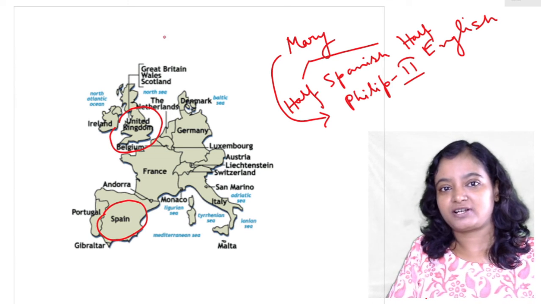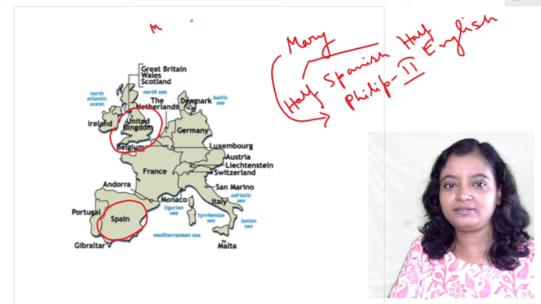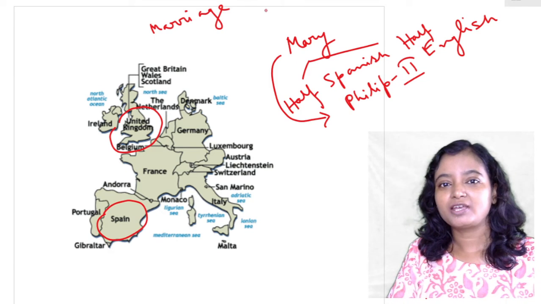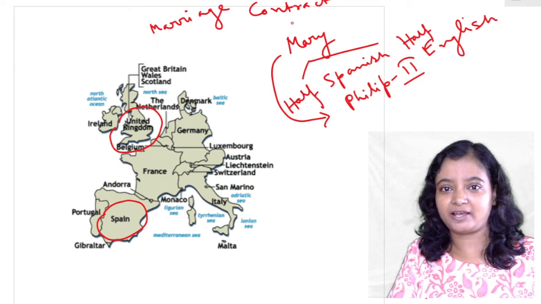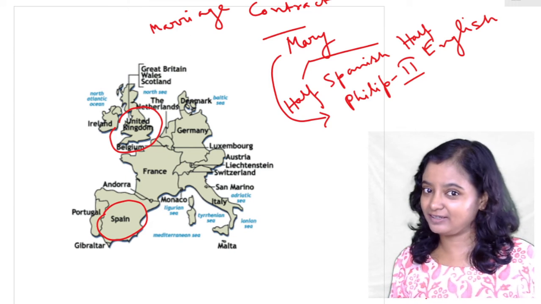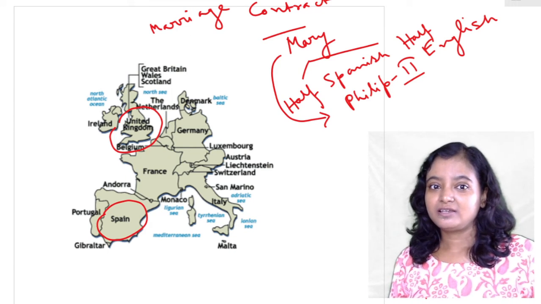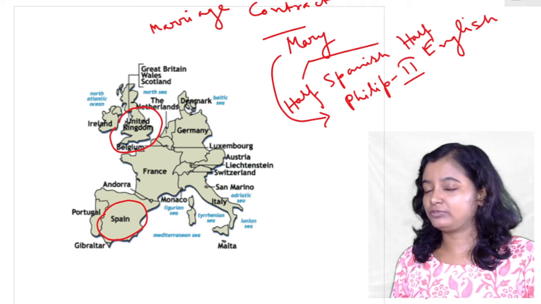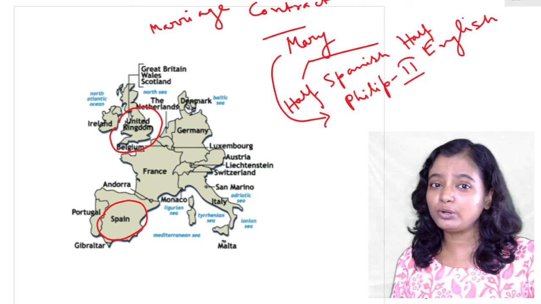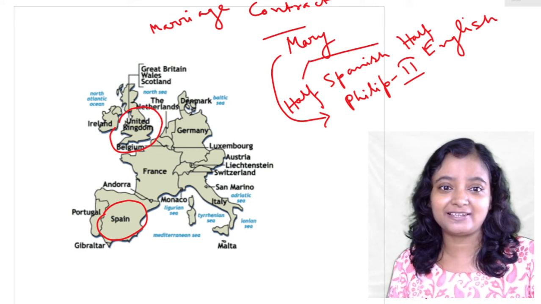The marriage contract. In the marriage contract it was said that if Mary died without any heir, then Philip will have no right over England.